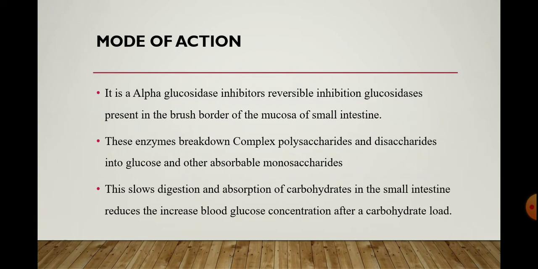The enzymes break down complex polysaccharides and disaccharides into glucose and other absorbable monosaccharides. This slows the digestion and absorption of carbohydrate in the small intestine and reduces the increased blood glucose concentration after a carbohydrate load.